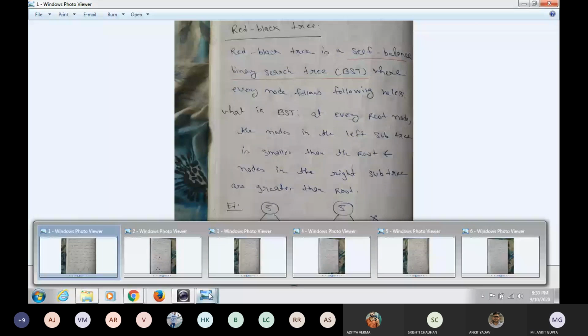Tell me. Is it clear? So now you can see what the rules are. How can we make the Red Black Tree?